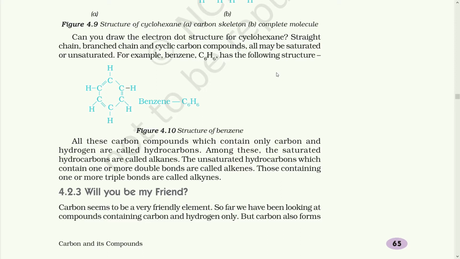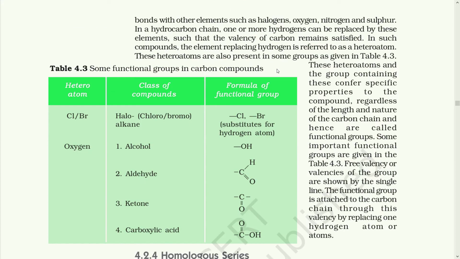So far we have been looking at compounds containing carbon and hydrogen only. But carbon also forms bonds with other elements such as halogen, oxygen, nitrogen and sulfur. In a hydrocarbon chain, one or more hydrogens can be replaced by these elements such that the valency of carbon remains satisfied. In such compounds, the element replacing hydrogen is referred to as a heteroatom.